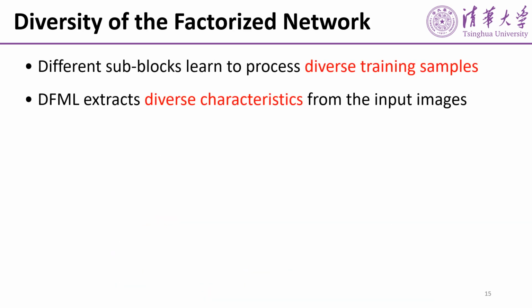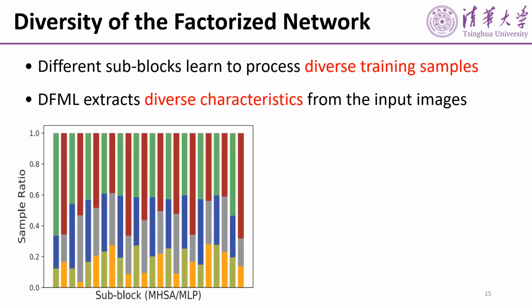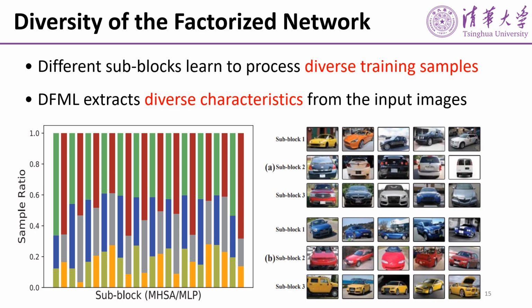The visualization results of diversity of the factorized network show that different subblocks learn to process diverse training samples, and deep factorized metric learning extracts diverse characteristics from the input images.